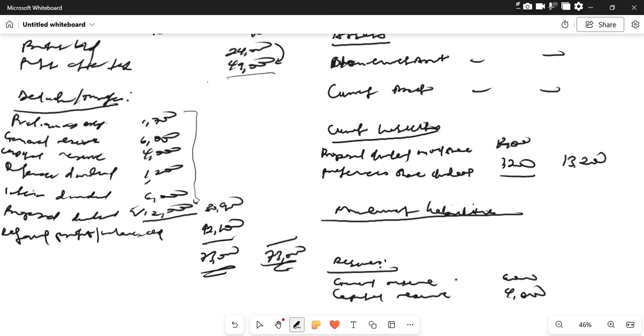So after the capital reserve, we have profits. That is the retained profits. Let me correct that: retained profits. Retained profit is like what we have here. This is for 2,100. This was 2,100. Okay.